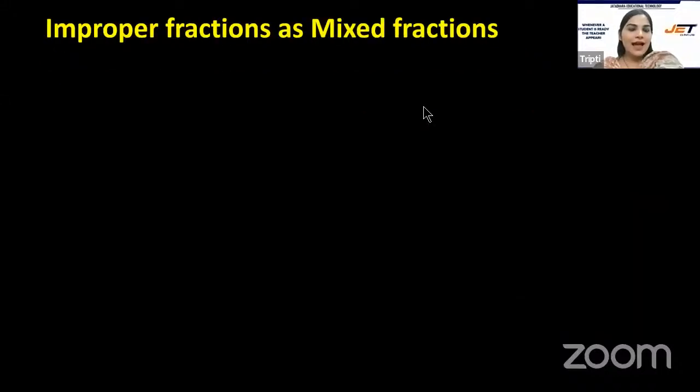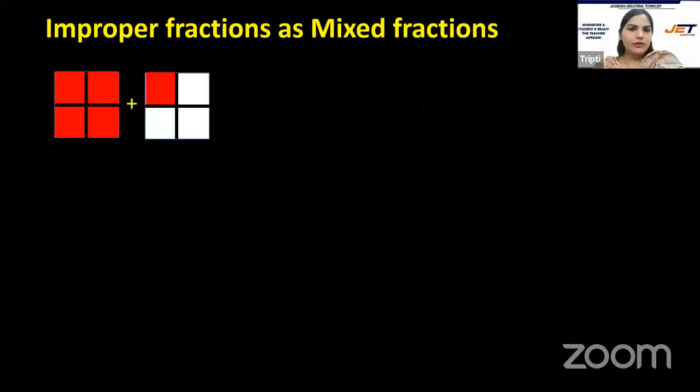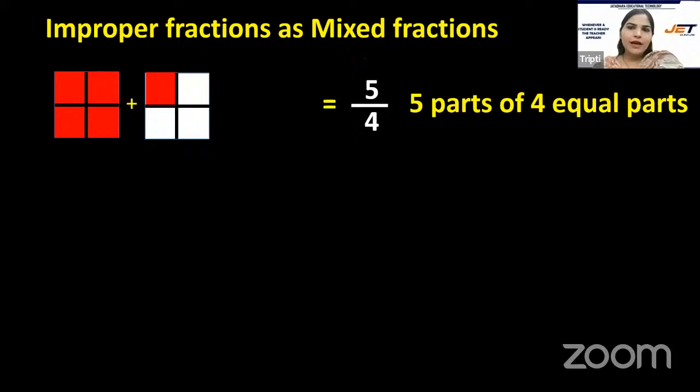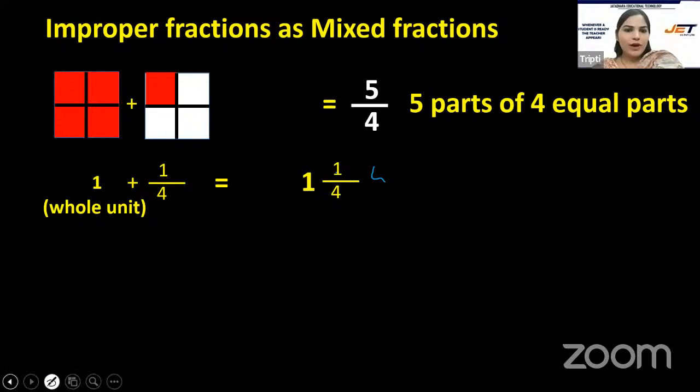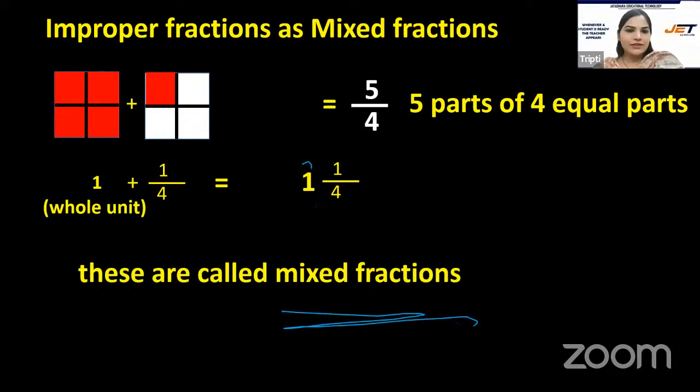Improper fractions as mixed fractions. How do we write an improper fraction as a mixed fraction? Over here, 1 whole and 1 by 4, right? 5 parts out of 4 equal parts. 1 whole plus 1 by 4, which is 1 and 1 over 4. These are called mixed fractions. This is 1 whole, a whole number, and this is the fractional part.